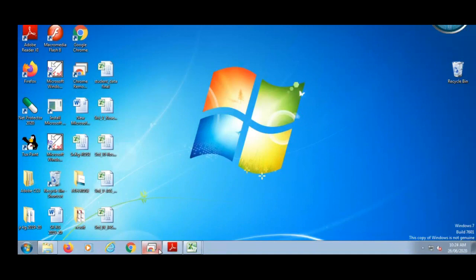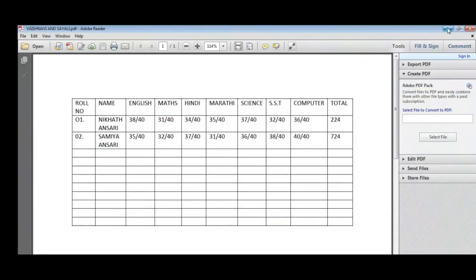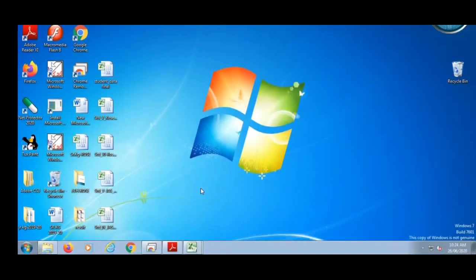When I want this PDF file, I can open this file. When I don't want it, I can minimize this. It means you can open two or three programs, even more, at a time, and you can work on these programs. This is called switching of the program. Then we will see the Windows Explorer.